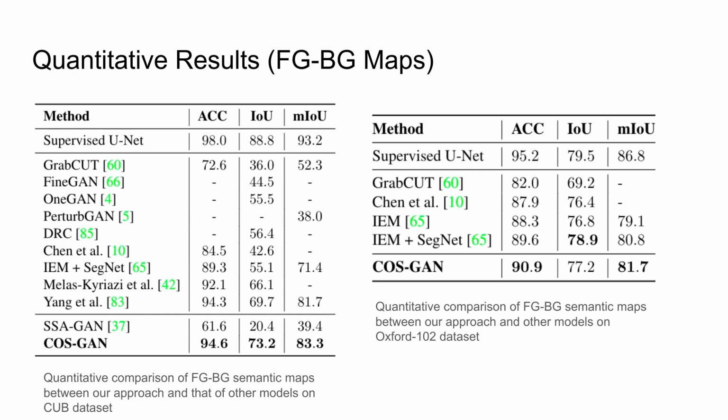The maps produced by COS-GAN exhibit superior quality over different unsupervised methods and represent a viable option for training various models in weakly supervised learning scenarios. Compared to SSA-GAN, a text-to-image model which employs a segmentation network for mask prediction and addresses only the foreground, our proposed method surpasses it by generating FGBG masks of higher quality.